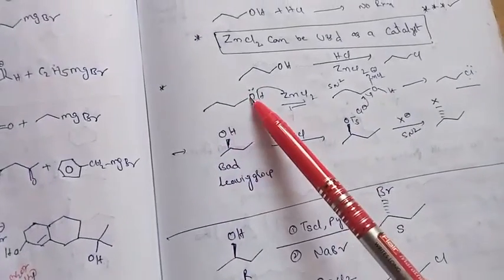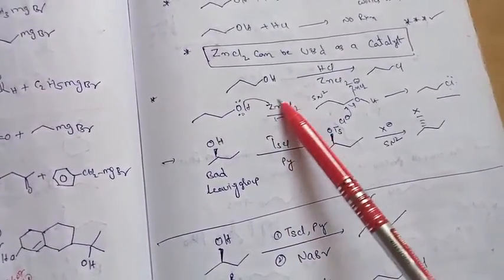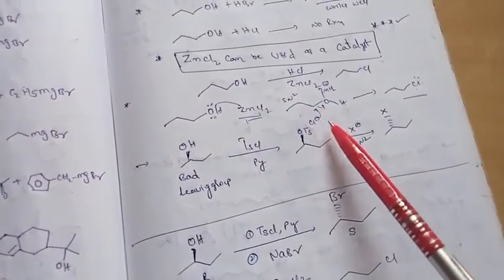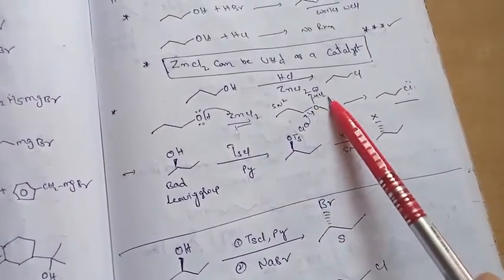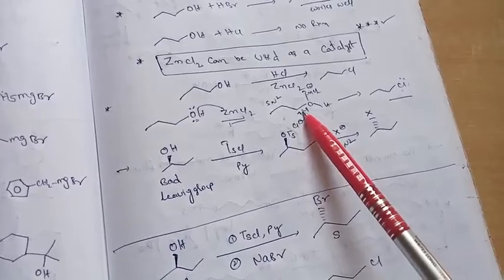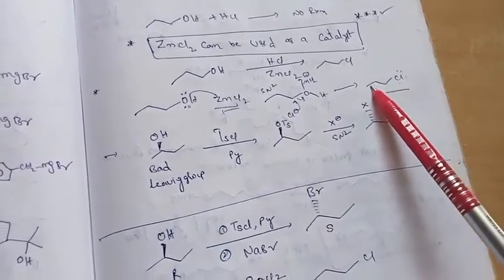So what is the mechanism? The lone pair of electrons is there, because ZnCl2 acts as a Lewis acid, and finally it becomes a very good leaving group. So it can be attacked by the Cl minus ion. So finally we will get the alkyl chloride.